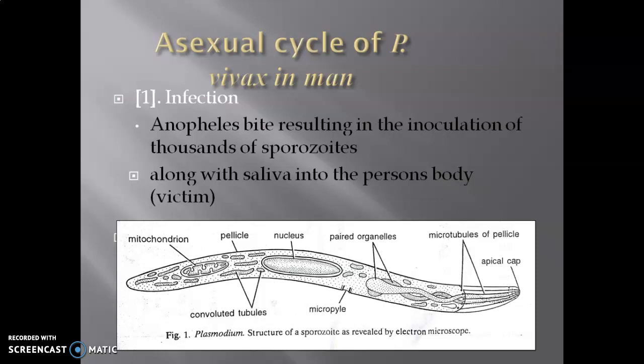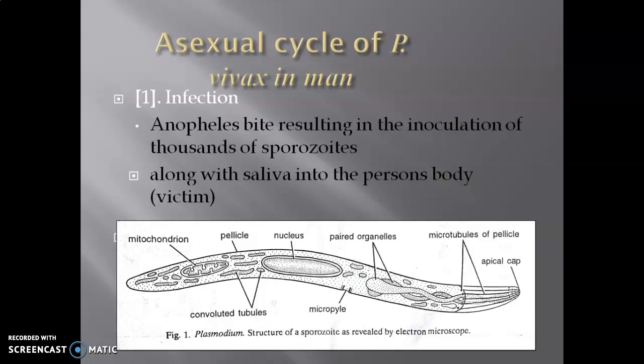Paired organelles are also present here, and you can see the microtubules of the pellicle. Here the sporozoite is identified, characterized by the presence of an apical cap, which helps it penetrate the cells. This is the structure of the Plasmodium sporozoite.